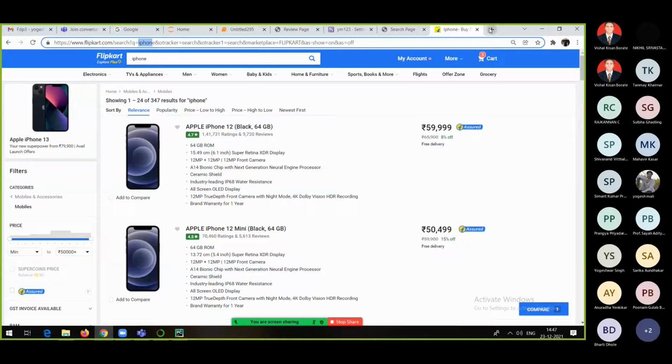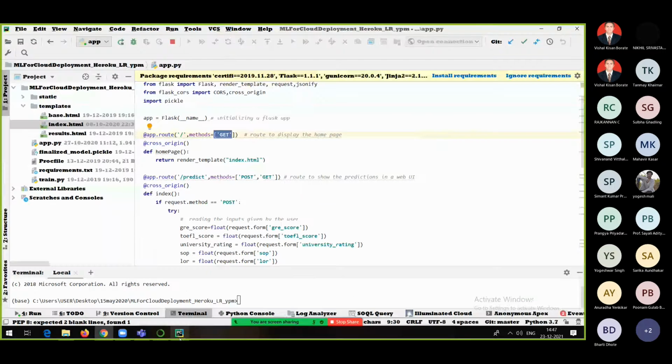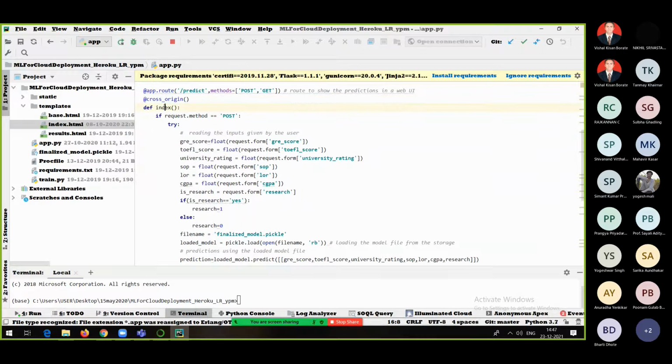But let's suppose I try to log into my email ID, you will not be able to see my email ID password, right? You will see some markers, or it will be hidden. That is nothing but the post method. That is a good example to understand the difference between post and get methods. So post method is more secured as compared to get. So in the first route, we are simply rendering this particular page, and as and when the user clicks on the predict button, it will go to the predict route. This is also another route which we want to be accessible by all the people from different networks. And here we are defining the function called index.